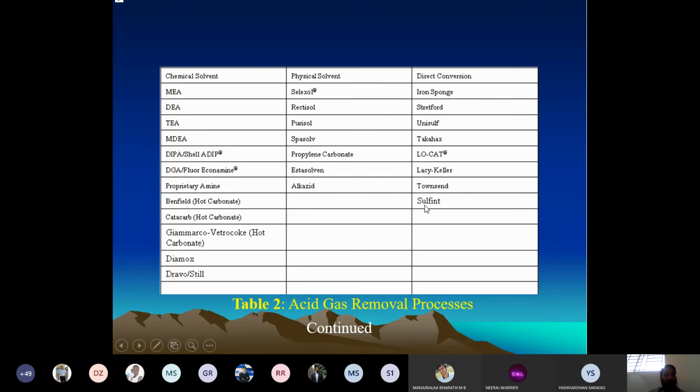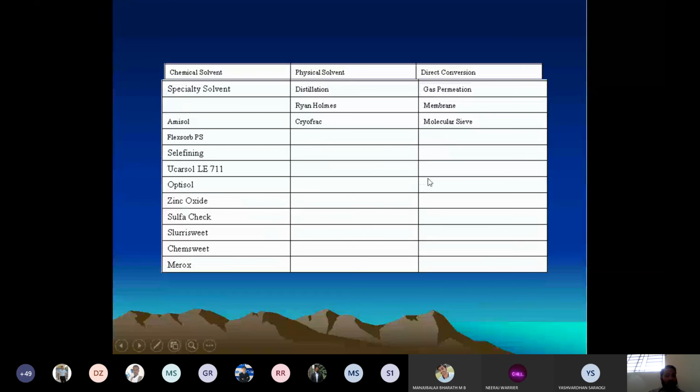There are some more chemical solvent, physical solvent, and direct conversion processes. And we have specialty solvents. In chemical solvents, we have a normal one and a special solvent. In a special solvent, we have Amisol, Flexsorb, then Selefining, Eucarsol, Optisol, zinc oxide, sulfur slurry, Chemsweet, Merox. When we talk about the physical solvent, we have the distillation process, Ryan-Holmes process, and Cryofrac process. Discussing direct conversion, we have gas permeation, membrane, and molecular sieve.